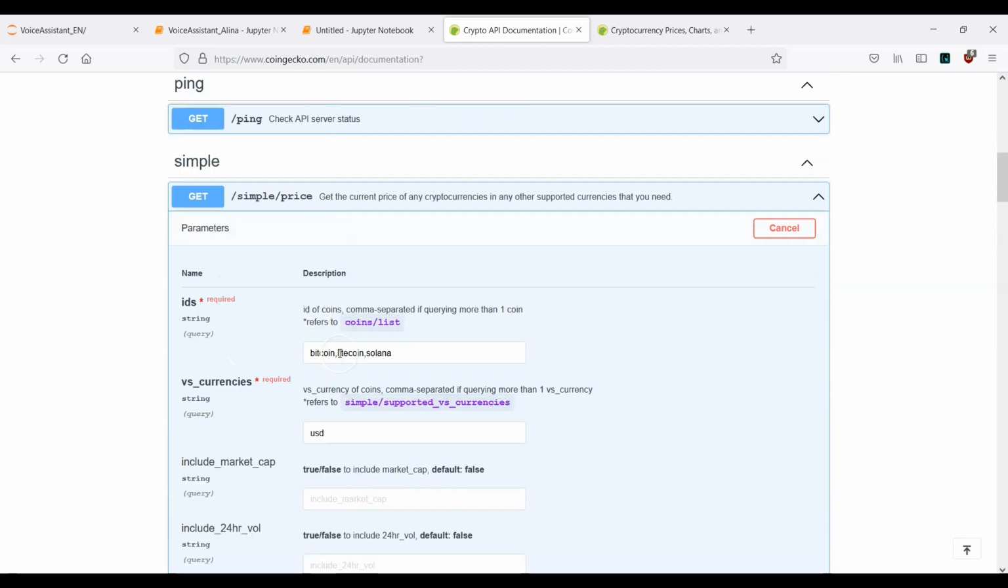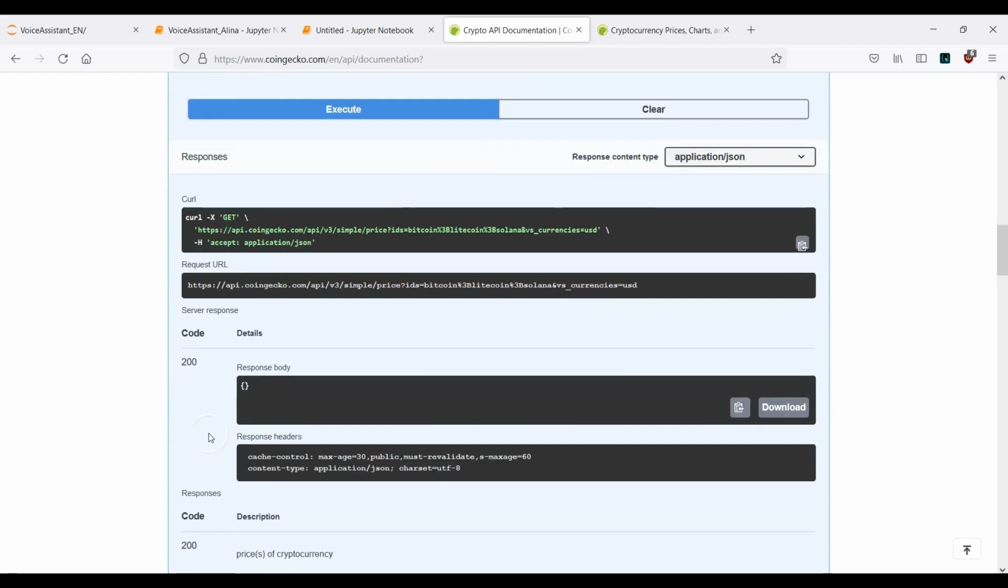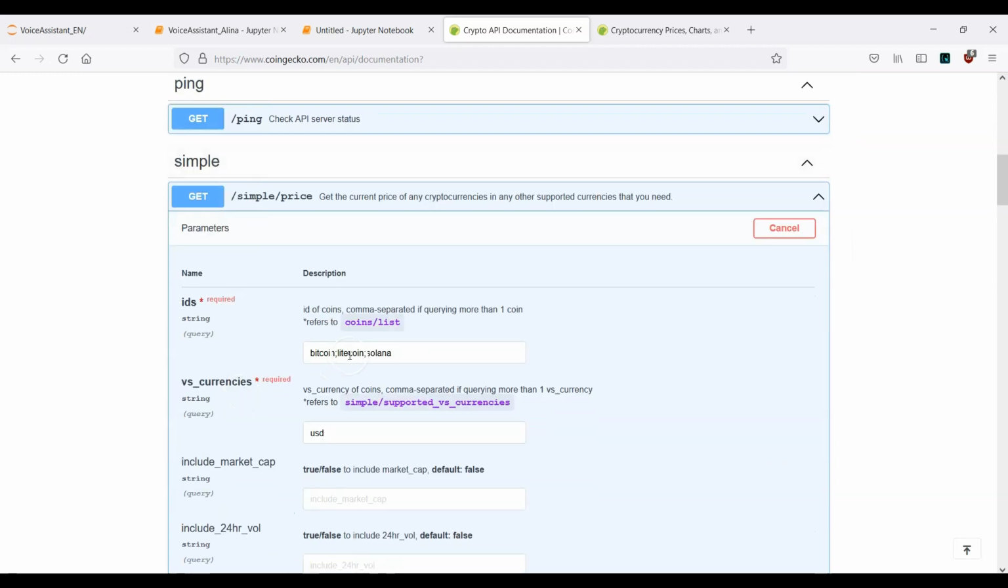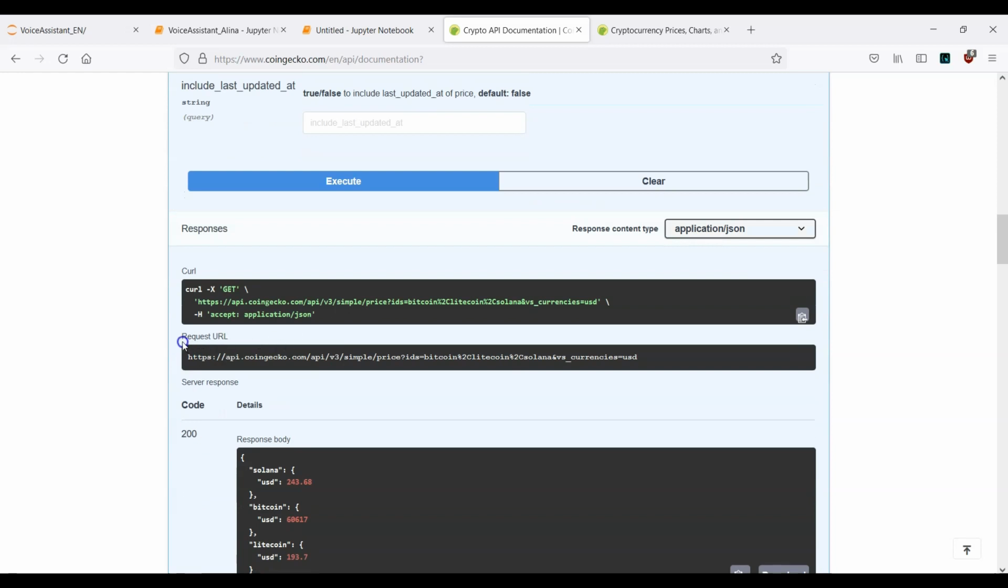And let's say, for example, you don't provide a comma here, but a semicolon here too. Let's see what happens now. Click on execute. And now your response body of this JSON file is just empty, and you don't have this information here. This is why you need to provide a comma between the coins. So let's execute again. Okay, and you can see here this is our endpoint or our request URL we need to work with.